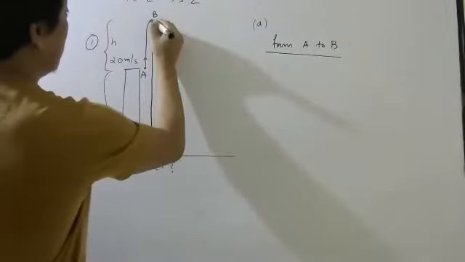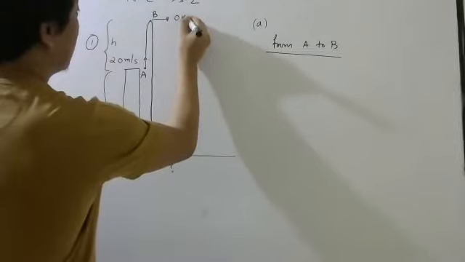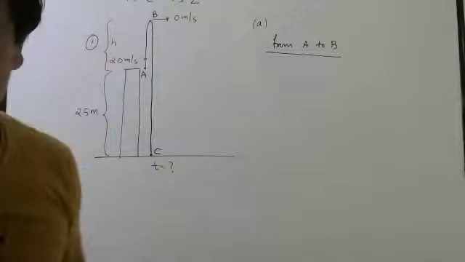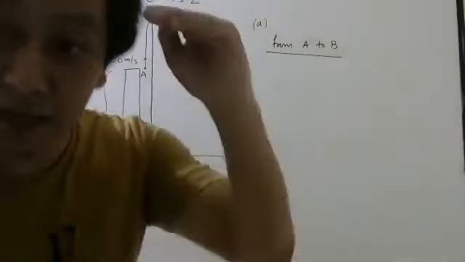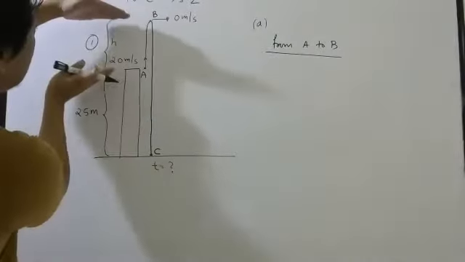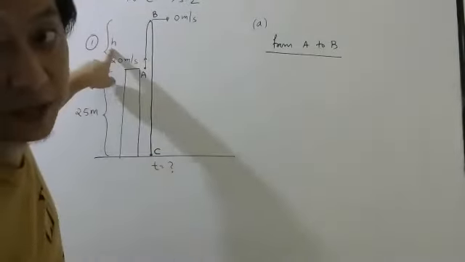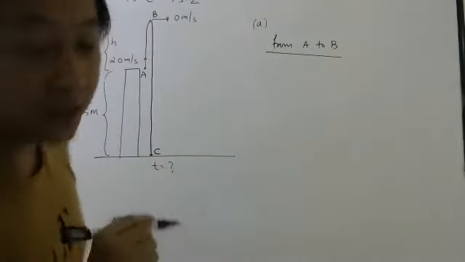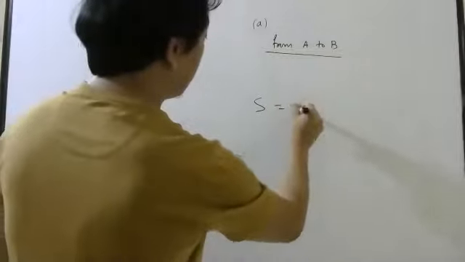By the way, here we know velocity is 0 meter per second because it will stop there and come back. So from A to B, this I have to find. This is nothing but your displacement from A to B. Displacement, matlab S.